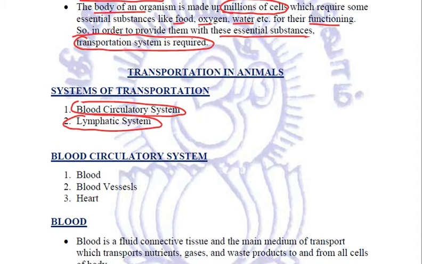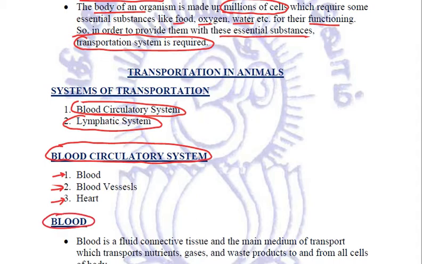So, let us start first with the blood circulatory system. Now, this blood circulatory system further consists of three things. One is blood, second is the blood vessels, and third is the heart. We'll be studying all these in detail.